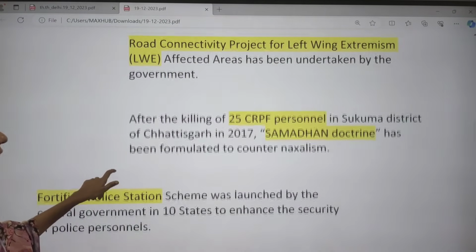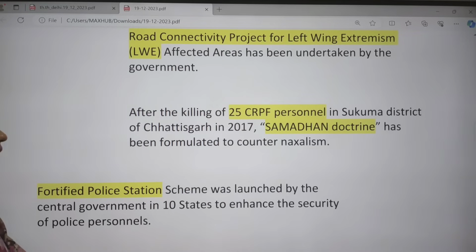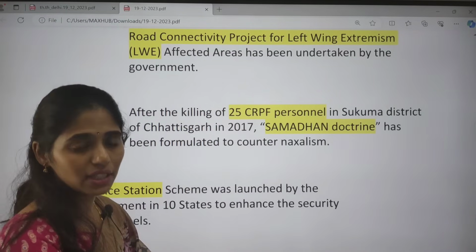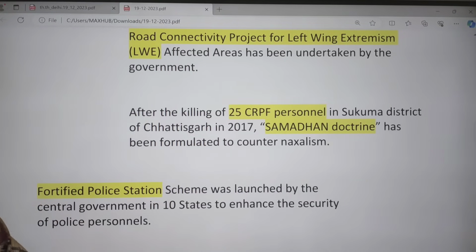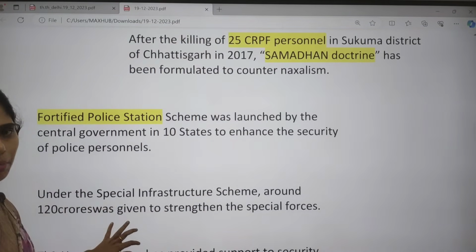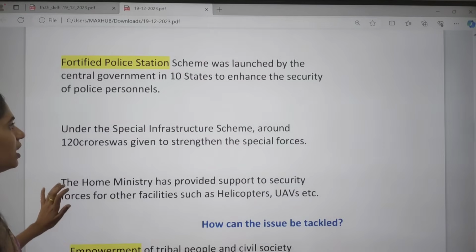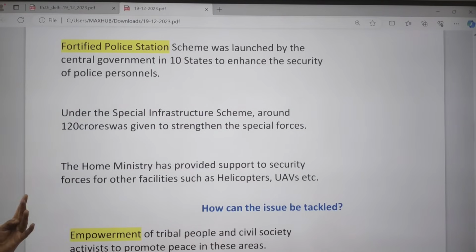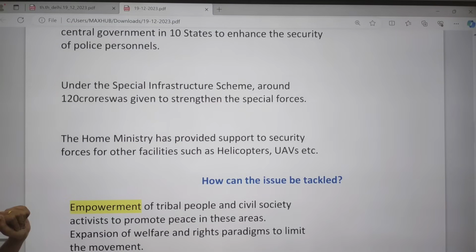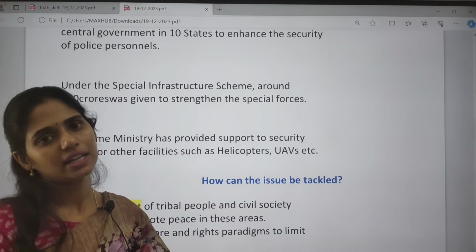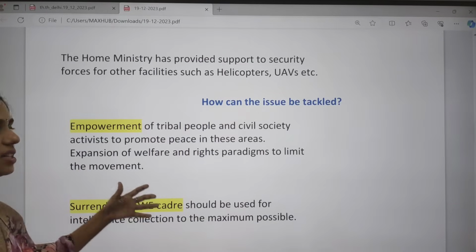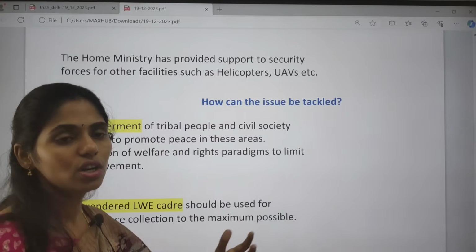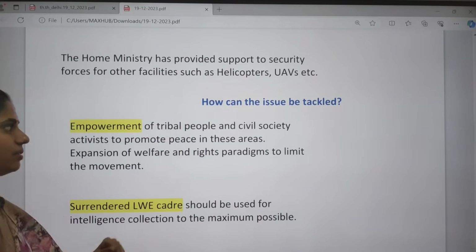Even recently, you know that in the Sukma district of Chhattisgarh in 2017, 25 CRPF personnel were killed. At that time, the government came up with the Samadhan doctrine. The government also came up with fortified police stations to enhance security for police personnel. Under the special infrastructure scheme, around 120 crores was given to strengthen special forces to fight against Naxalism. The Home Ministry also provided security forces other equipment like helicopters, UAVs, etc., to monitor the left-wing extremism areas.